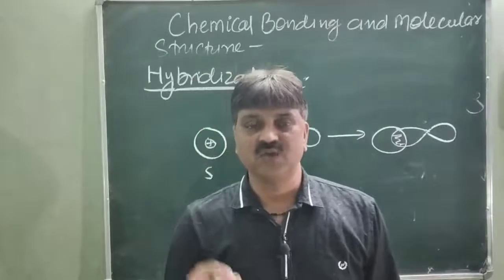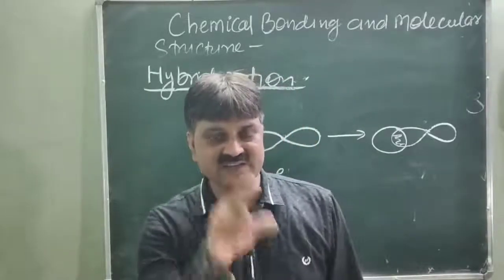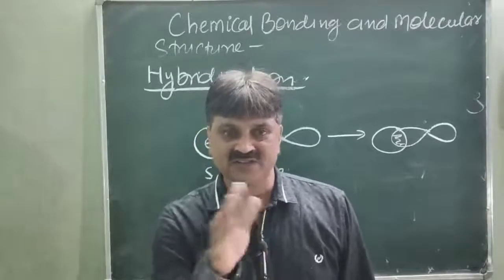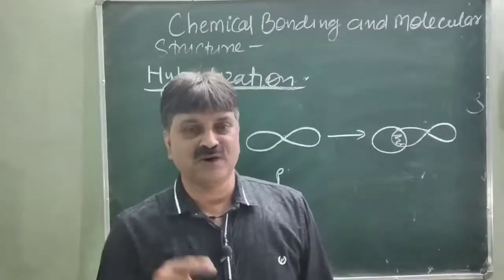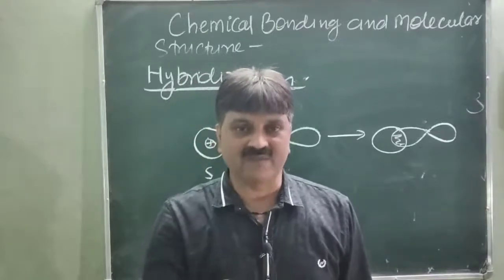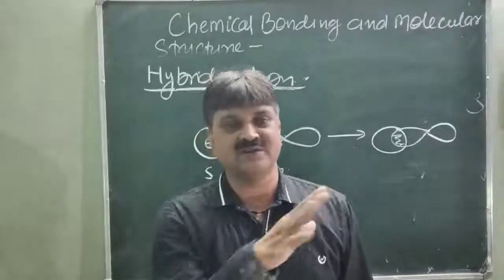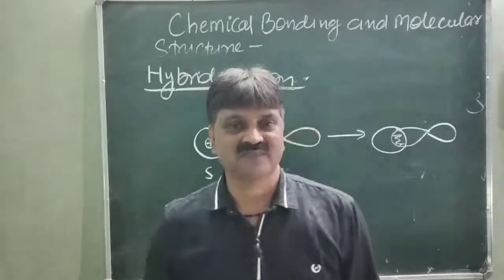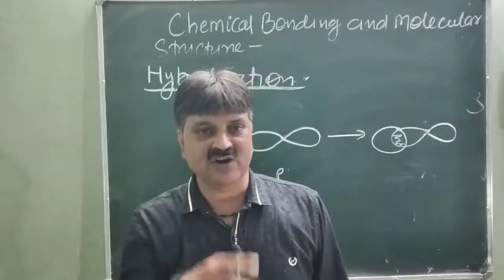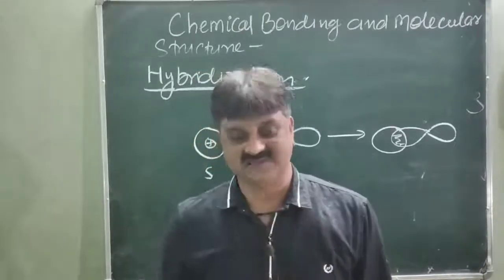I repeat it. When two or more than two orbitals of slightly the same energy, meaning approximately the same energy, merge to each other or mix to each other to form two or more than two new orbitals of the same energy. After merging, their energy becomes the same. That orbital is called the hybridized orbital, and the phenomenon is known as hybridization.